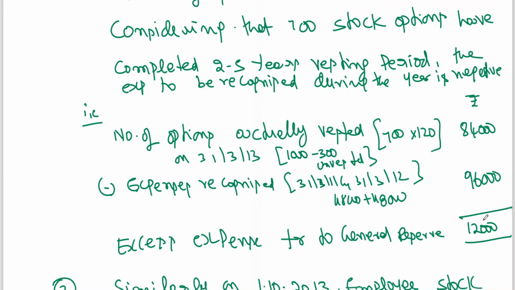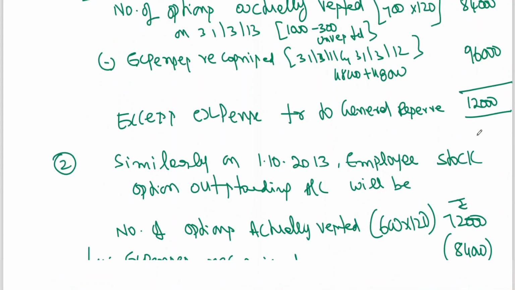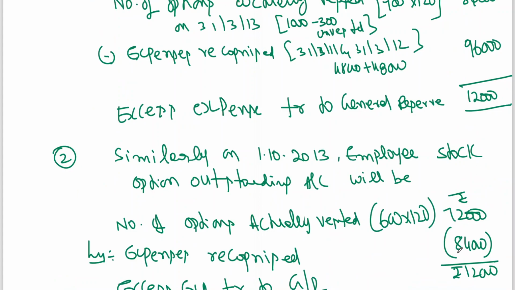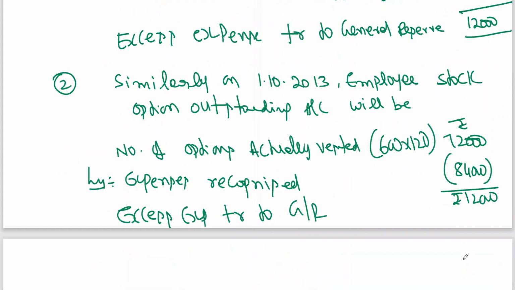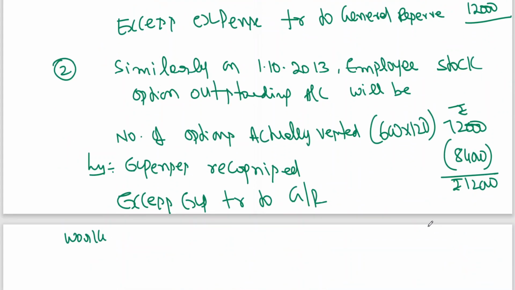So now after unvested options of 300, on 700 options expenses recognized is 84. But only 600 options has been exercised. 600 options exercised means 600 into 120, 72,000 expenses. But how much expense recognized? 84. So excess to be transferred to general reserve is how much? 12,000 rupees. Clear to all of you?